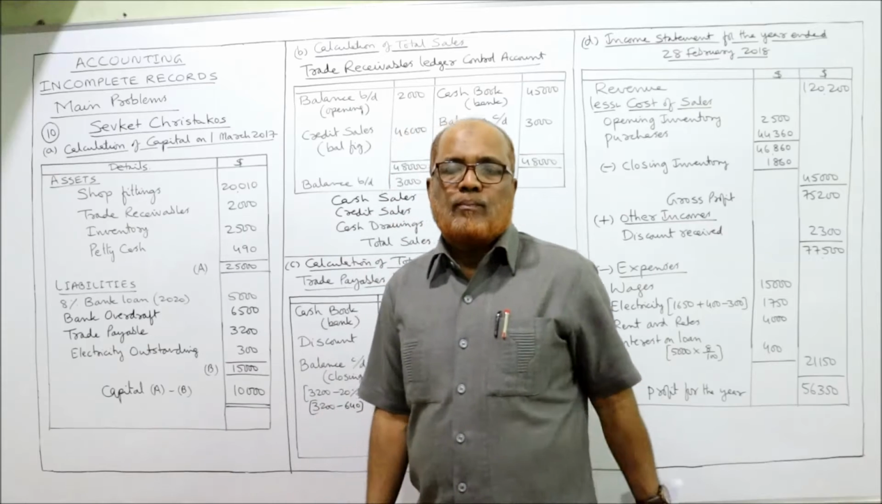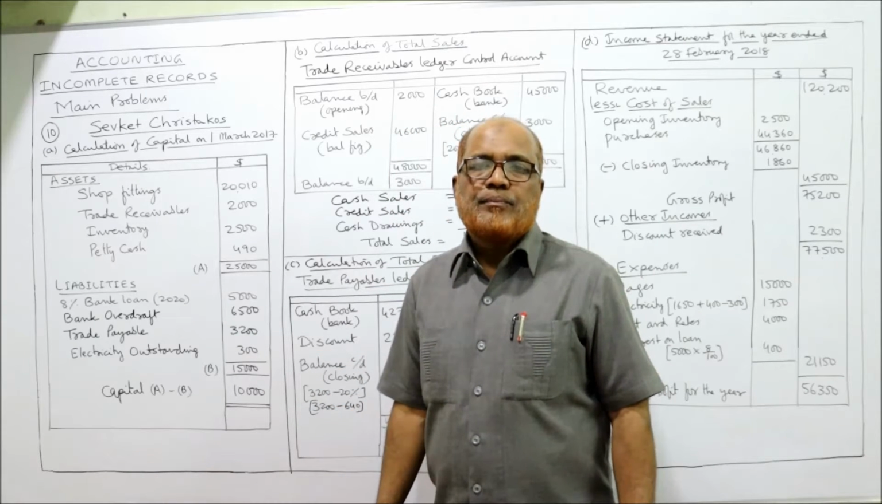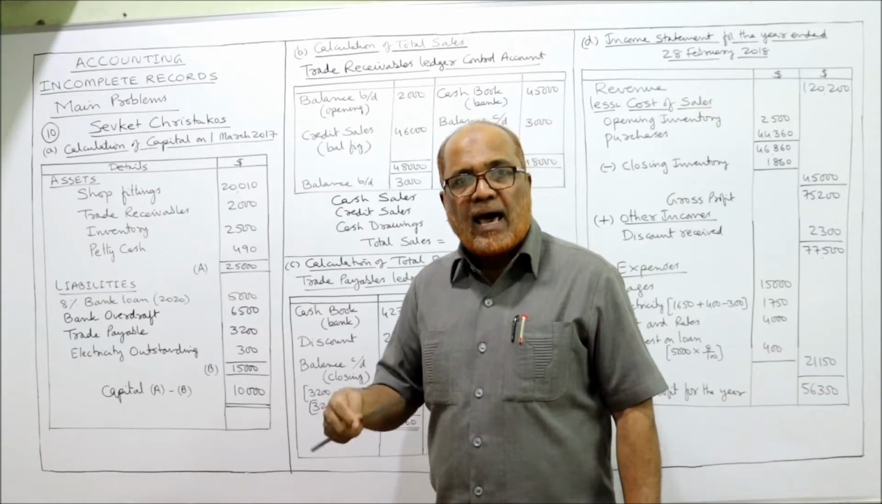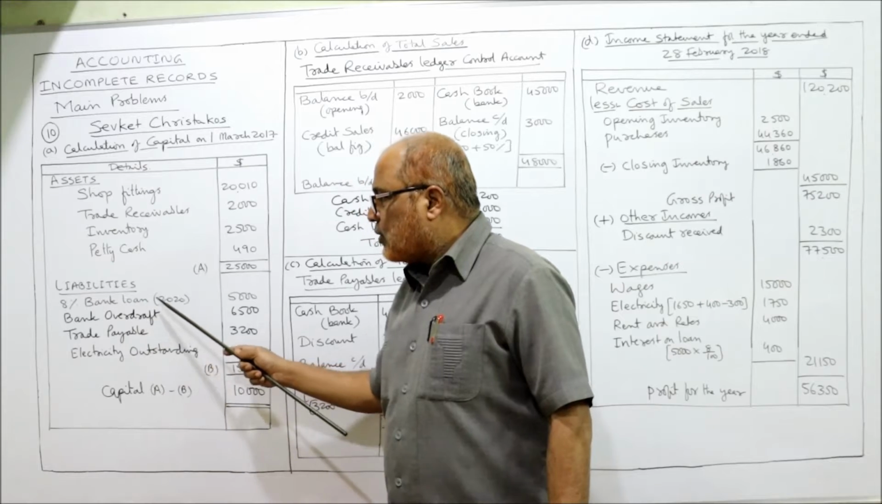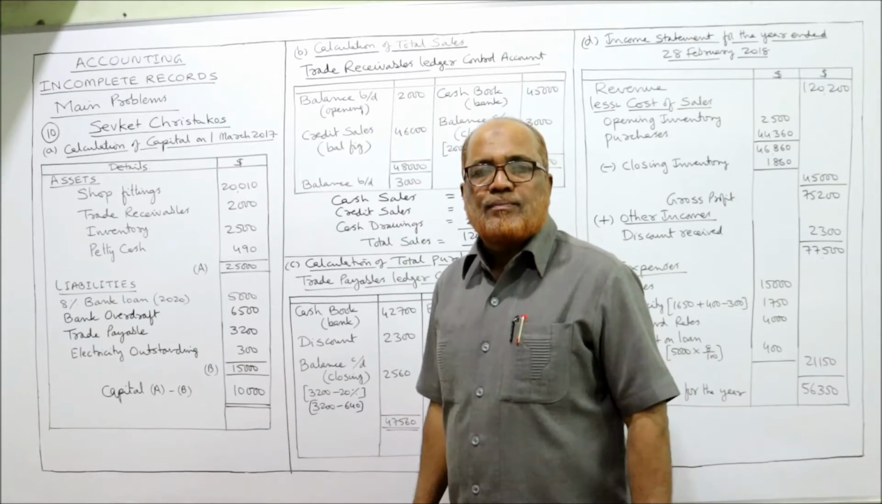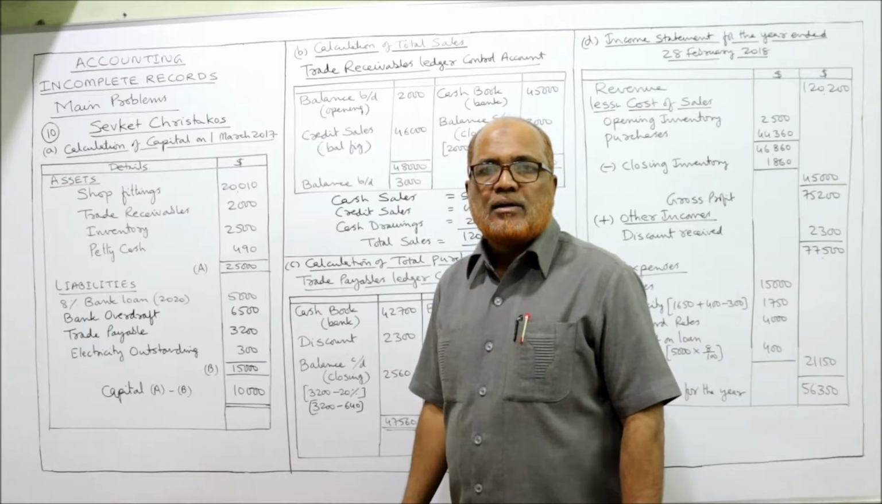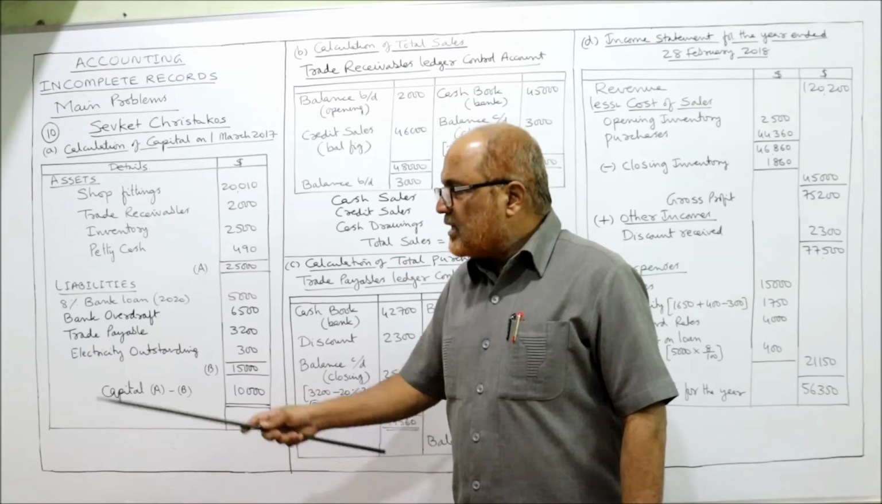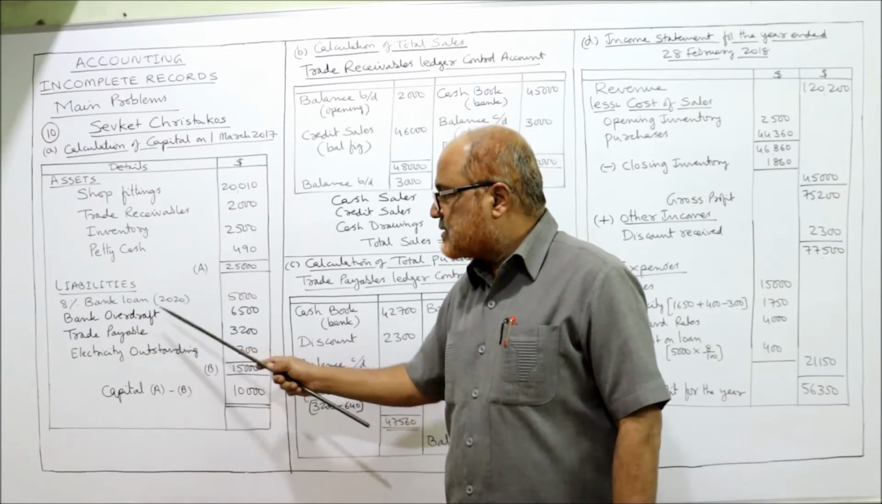8% bank loan. When a business takes a loan, it's a liability. Bank loan taken is a liability. So here in the liabilities I've taken 8% bank loan 2020, 5,000. Second item is bank overdraft. Bank overdraft is a temporary loan from the bank. So again it is a liability. Whether it is a bank loan or bank overdraft, both are liabilities.